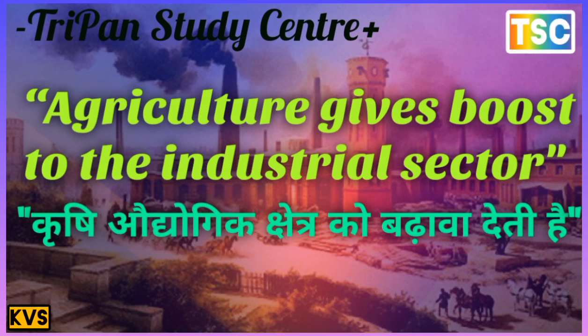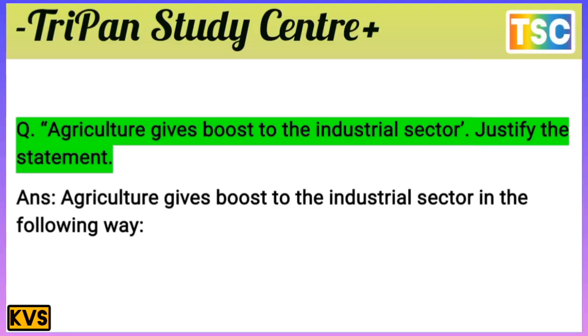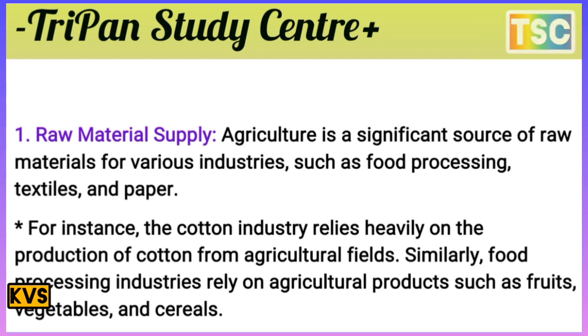Our question here: agriculture gives a boost to the industrial sector. Justify the statement. Agriculture gives a boost to the industrial sector in the following way. Let's see the following way here. First of all, it gives raw material supply. That's important. Raw materials supply here.